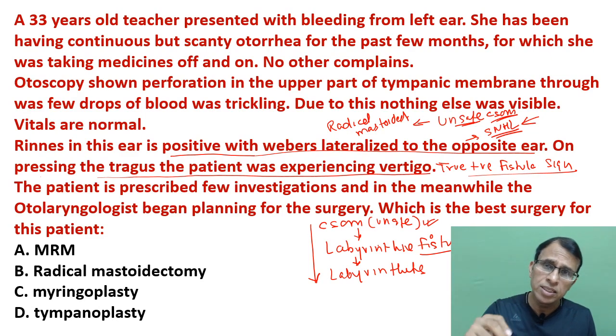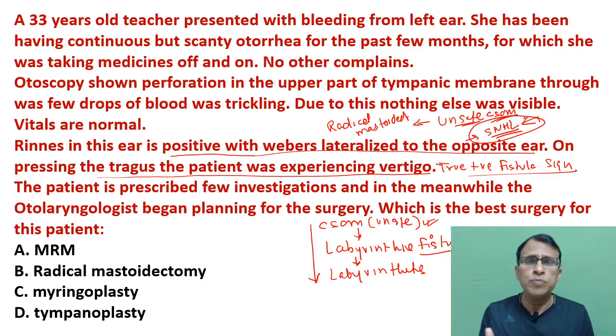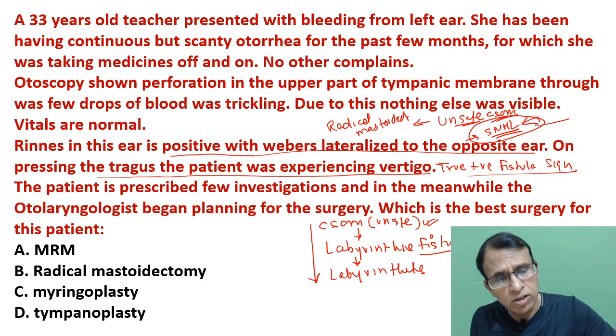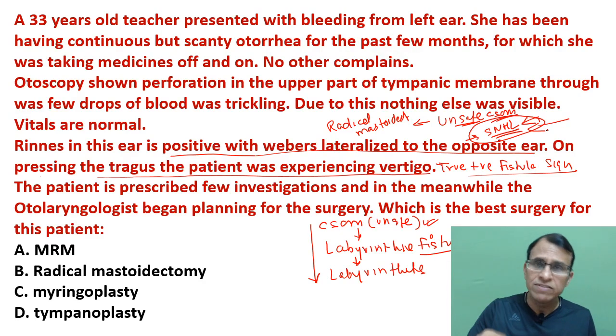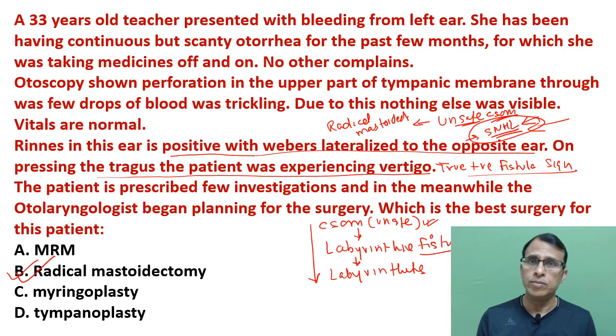But if the patient's hearing is already gone, sensorineural hearing loss, that means you can't improve this. Sensorineural hearing loss cannot be improved with surgery or medicines, usually. So if the patient already has a hearing loss which cannot be improved, might as well do the best surgery for unsafe CSOM. Which is the best surgery for unsafe CSOM? Radical mastoidectomy is the best surgery for unsafe CSOM, right? That's why in this patient, MRM is not the correct answer. In this patient, radical mastoidectomy is the better answer.